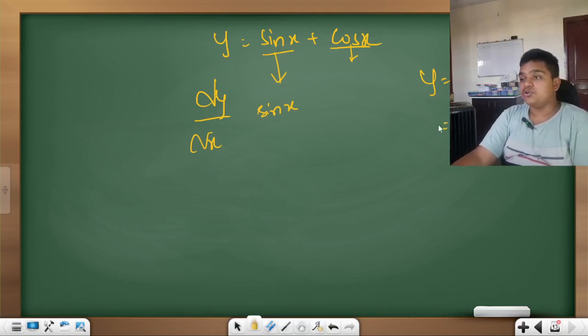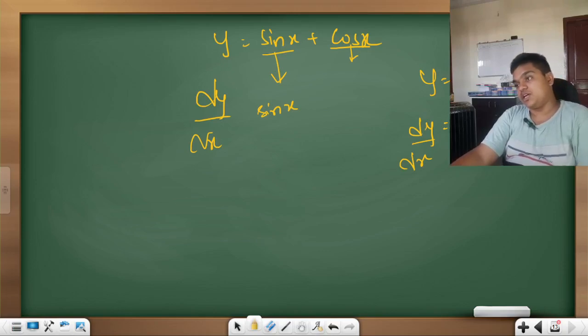Then for finding dy by dx, you first differentiate f of x, then g of x, and then put the sign which is there. Here it is addition, so I put plus. If it is a subtraction, you put minus. So simply, first of all, differentiate f of x.